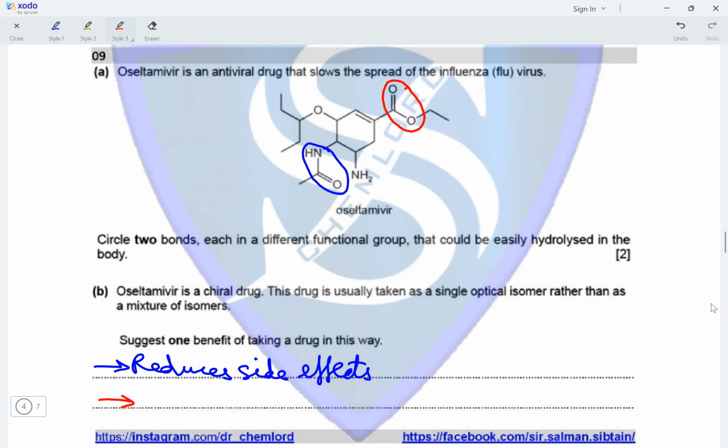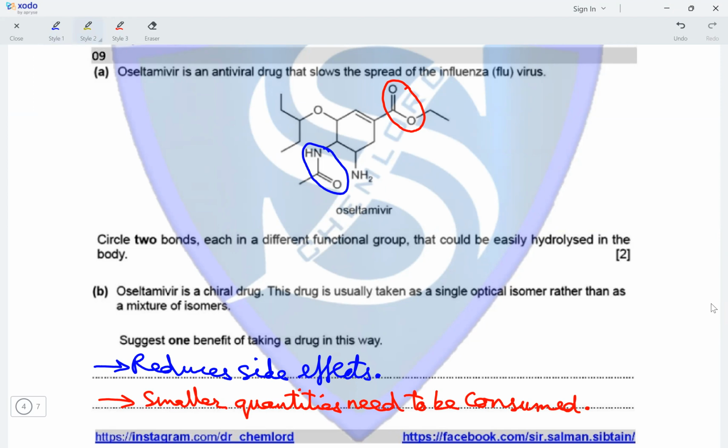Another reason could be that smaller quantities need to be consumed, because only the isomer that is useful will be the one that is consumed. So half of the total quantity of the drug would not be required.